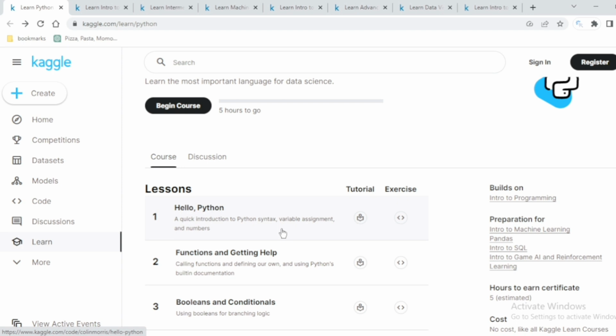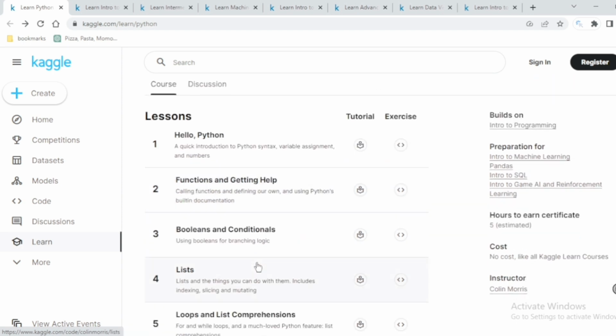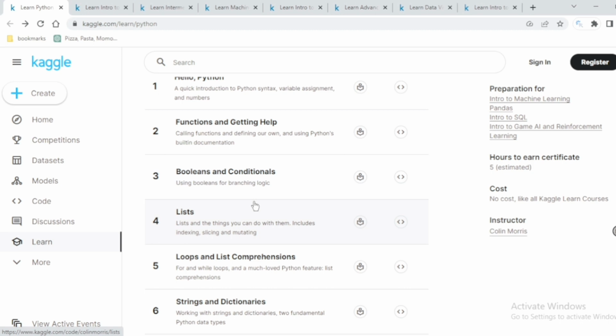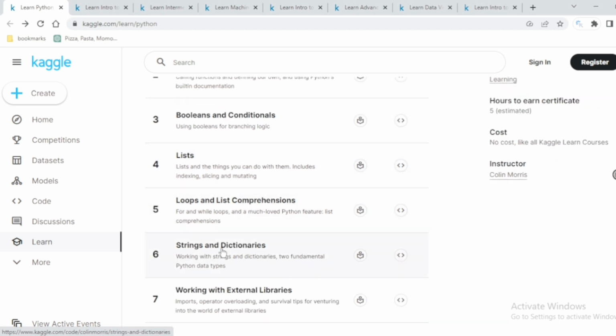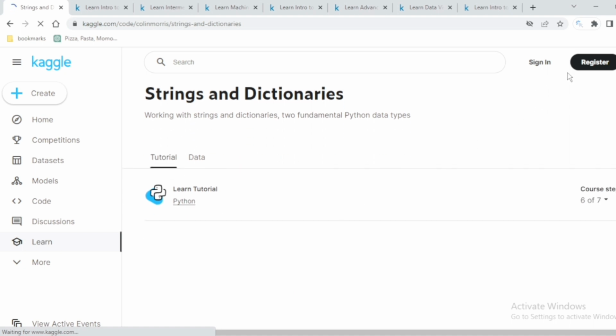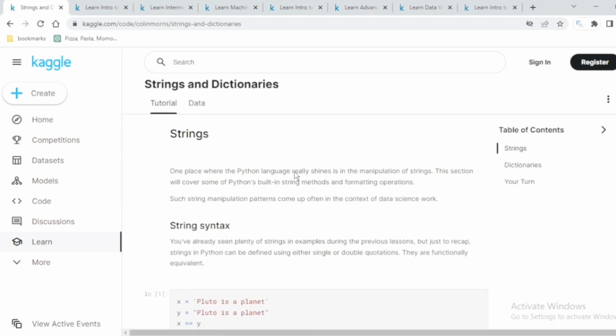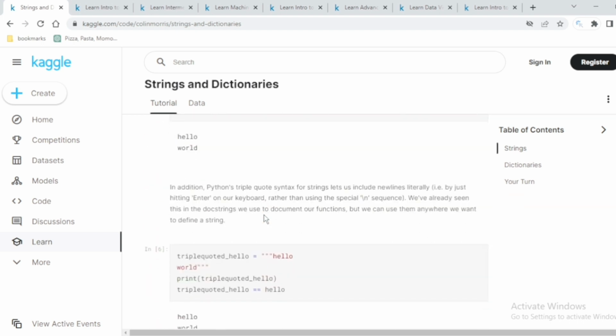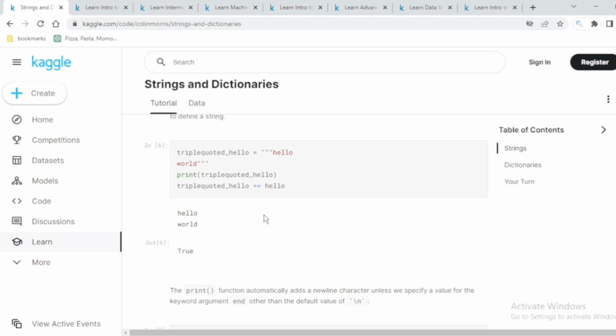Don't worry about hours. You just need to understand each and everything in as much time as you want, and the lessons, tutorials and exercises are here. For example, if you already know booleans and conditions and even lists and loops, you can start with dictionaries and strings. You can click here, dictionary and strings, and you first need to register and sign in. I don't think you have to register for reading and understanding this, but for doing hands-on practice you need to register. And you can see here the syntax and how the tutorial is going, and you can simply read each and everything, and everything is written very clearly, so it's easy for you to understand.